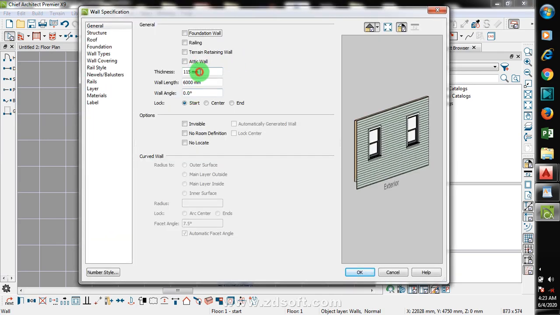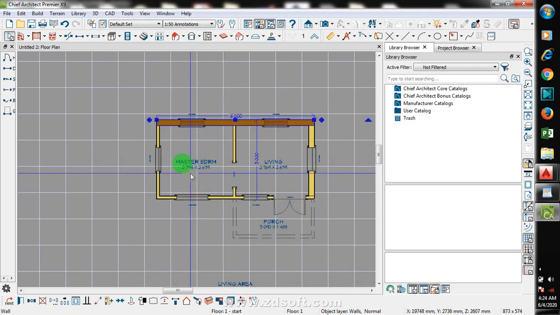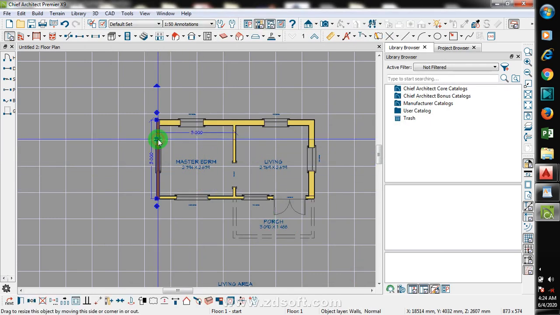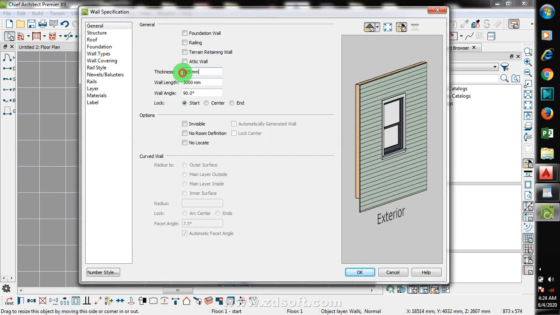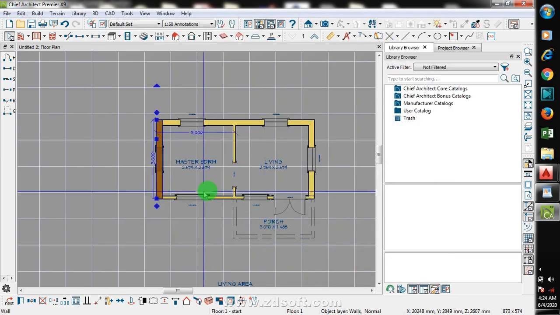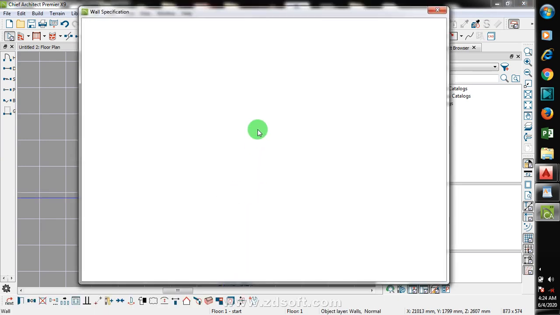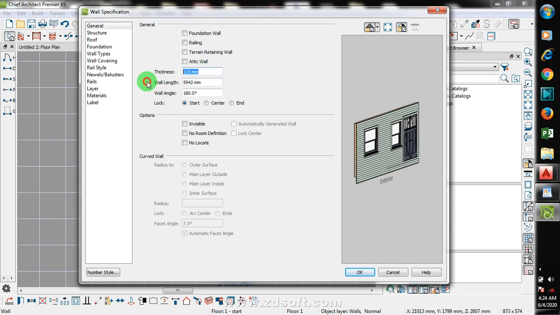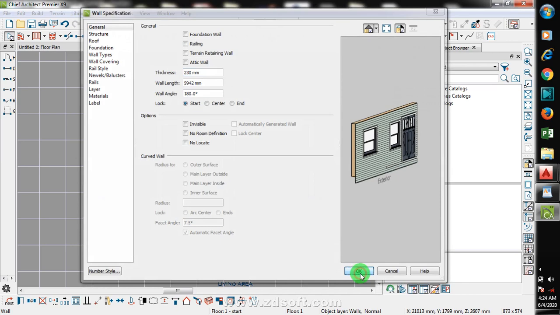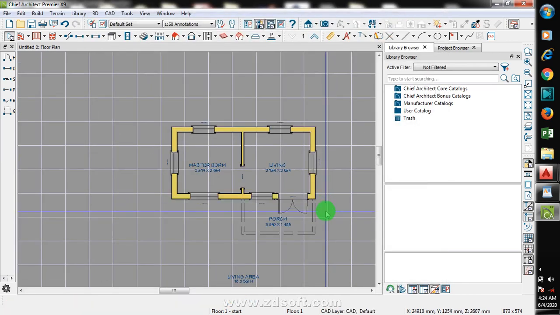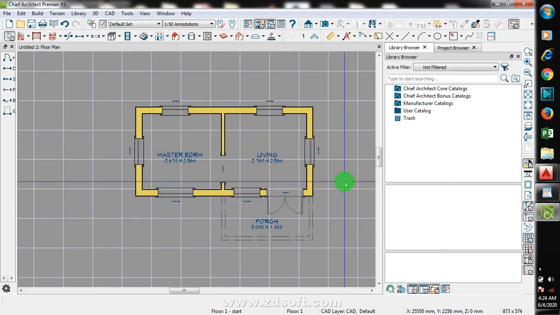You can make it look exactly just the way you want. Okay, so it's 230. Okay, so I have changed all of this.